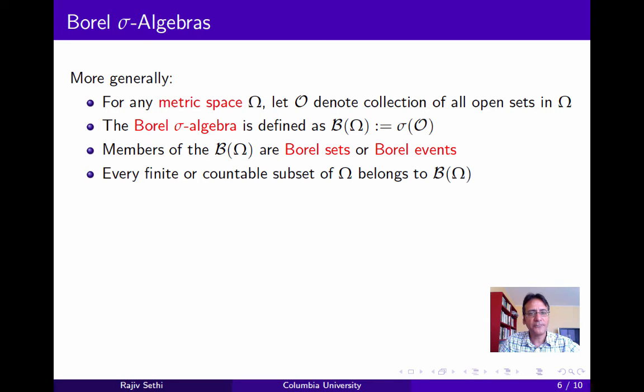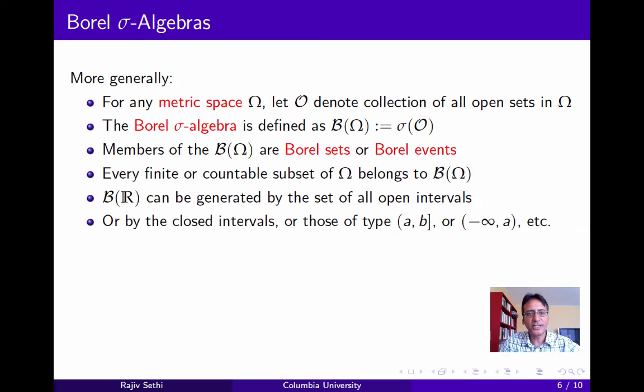And you should verify that every finite or countable subset of omega belongs to this Borel algebra. Now to see this, just note that the finite subsets are closed, and so therefore their complements are open. And every countable subset of omega is just the union of singleton sets, all of which belong to the Borel algebra. Now, if omega is the set of real numbers, the Borel algebra can be generated by the set of all open intervals. This is because every open set in R can be expressed as the union of open intervals.